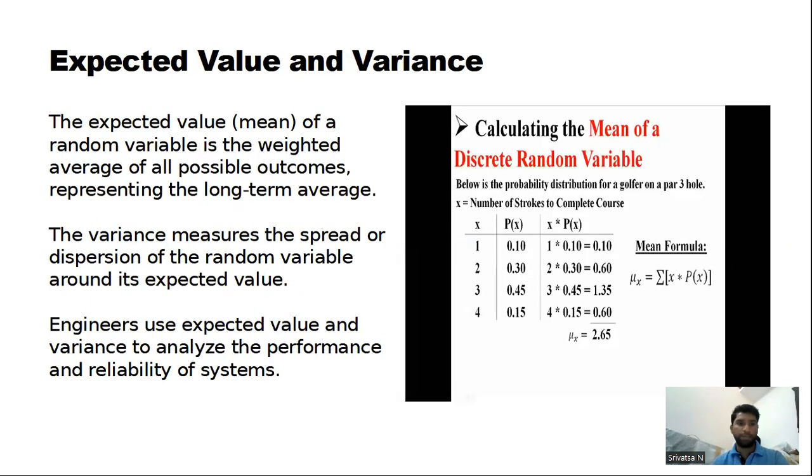Expected value and variance. The expected value is nothing but the mean, wherein the formula for the mean is going to be sigma xi times P(xi). The expected value of the random variable is the weighted average of all possible outcomes, representing the long-term average. The variance measures the spread or dispersion of the random variable around its expected value. Engineers use expected value and variance to analyze the performance and reliability of systems. As given below, this is the tabular column, and the mean is equal to sigma x times P(x), and that's how it's calculated.